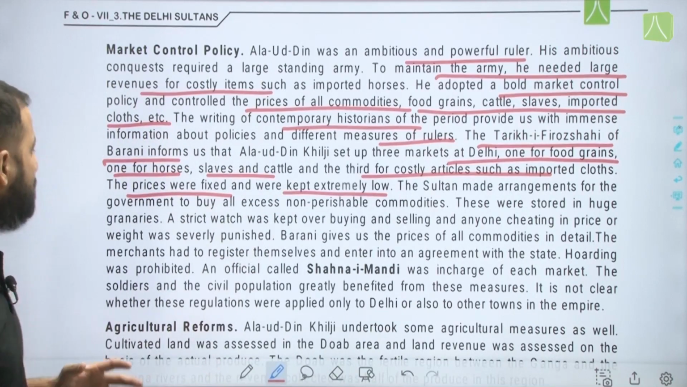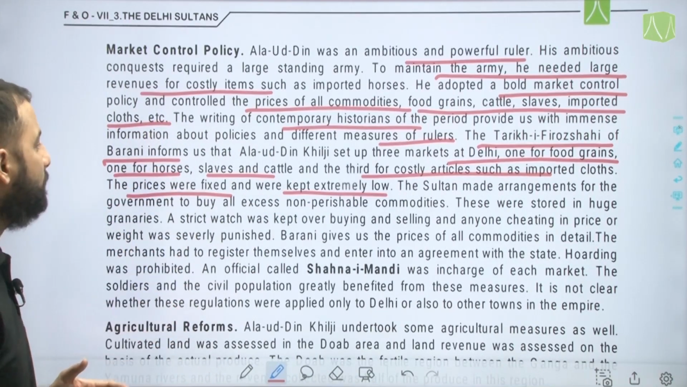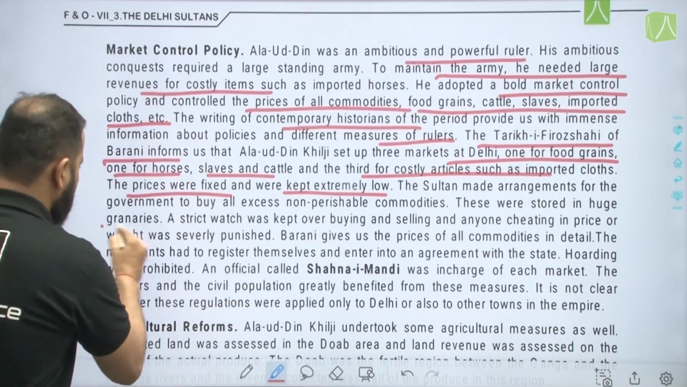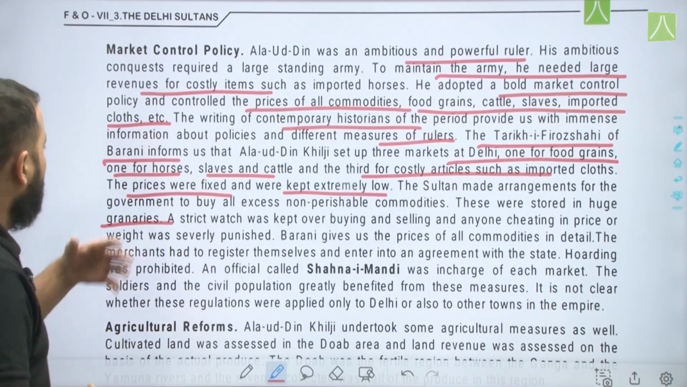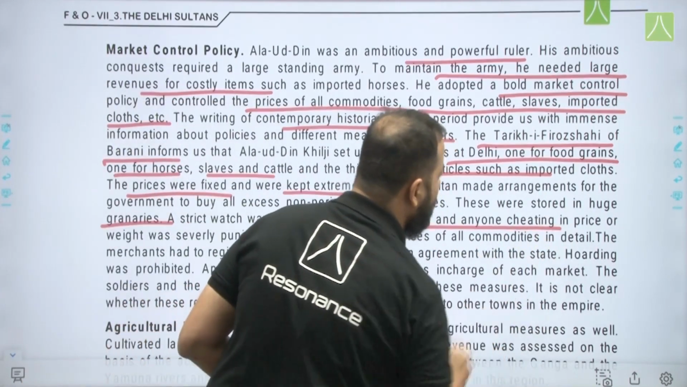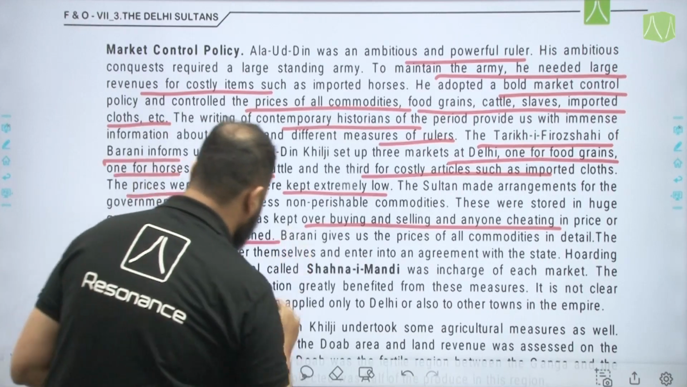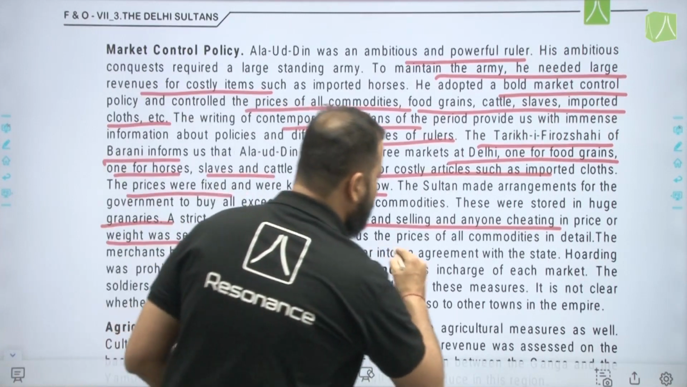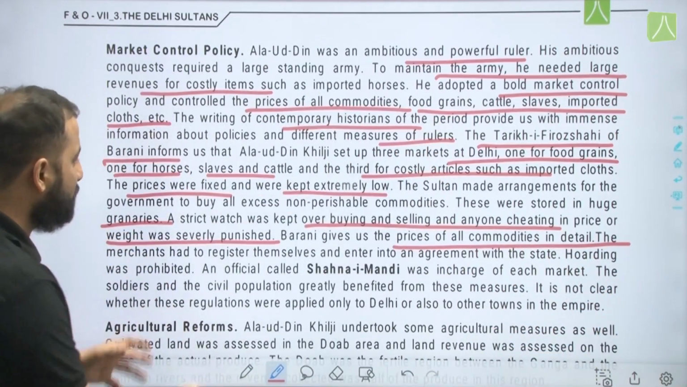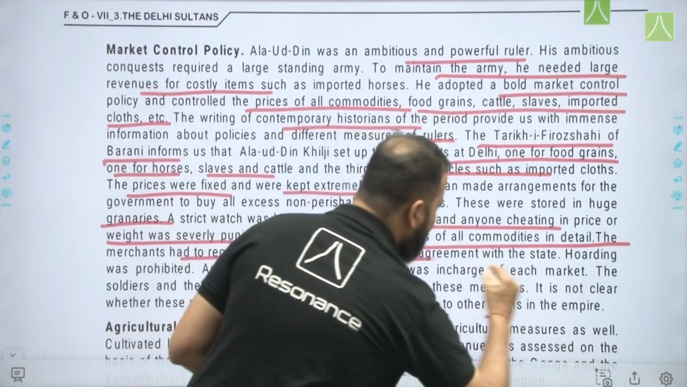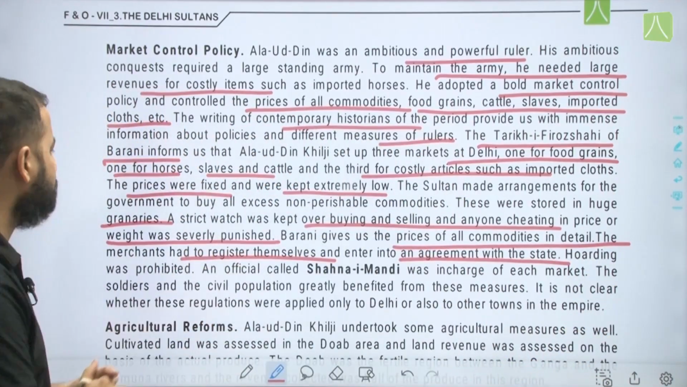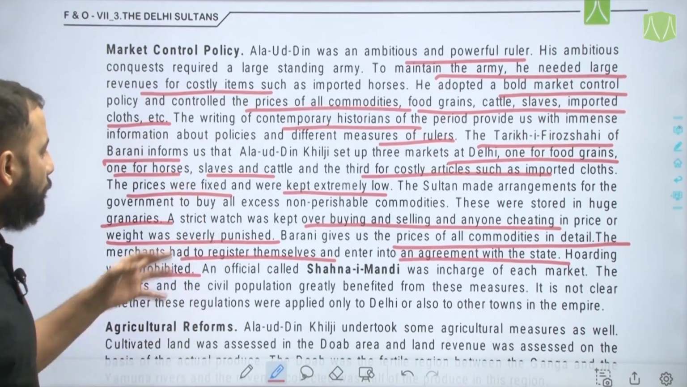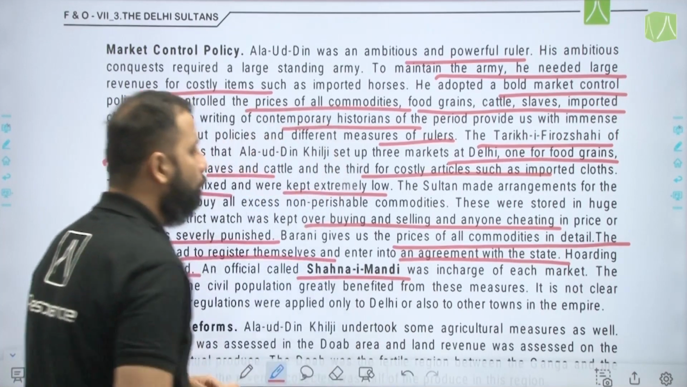The Sultan made arrangements for the government to buy all excess non-perishable commodities, and these were then stored in granaries so they could be used later. A strict watch was kept over buying and selling, and anyone cheating in price or weight was severely punished. So strict rules were put into place. Barani again gives us the prices of all commodities in detail. The merchants had to register themselves and enter into an agreement with the state. Hoarding, that is stopping of supplies or black marketing, was prohibited. An official called Shahna-i-Mandi was in charge of each market.